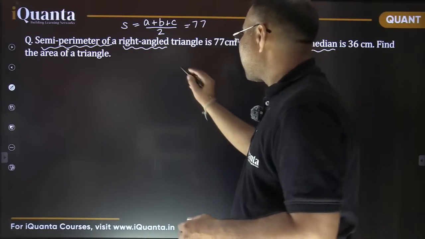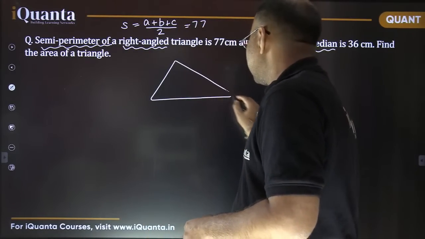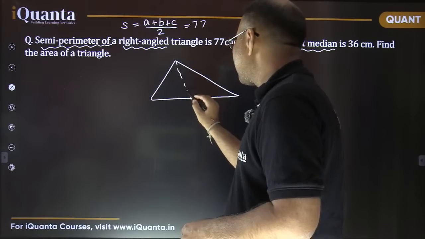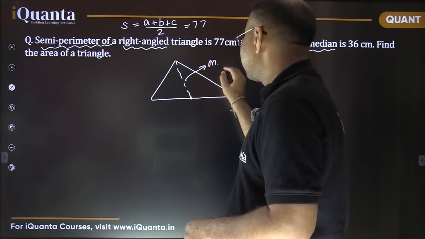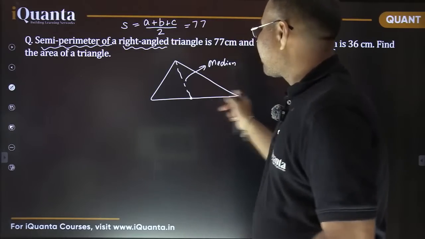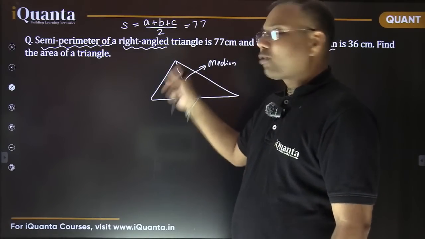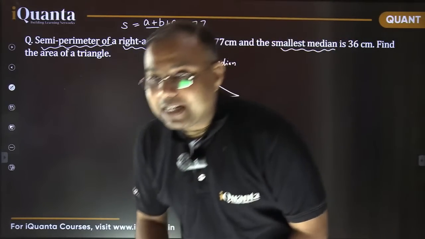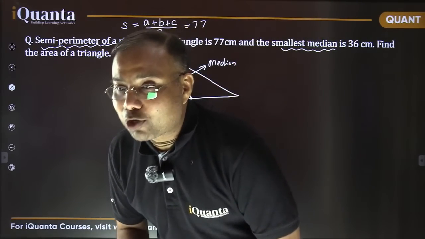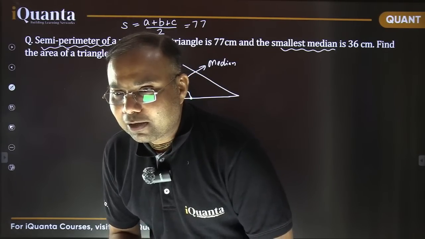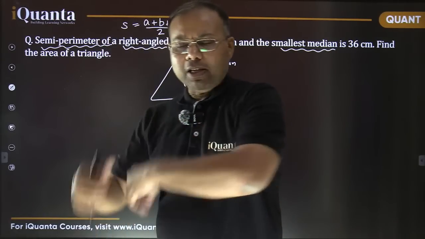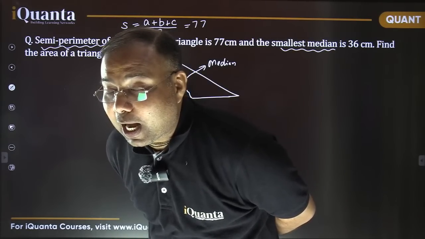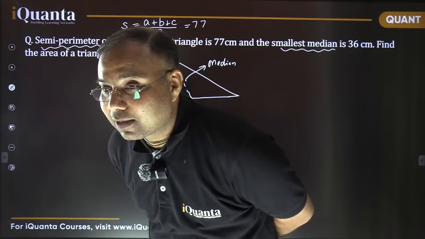For any triangle, a line segment which joins midpoint of a side with the opposite vertex, that is called median. And because in a triangle there are three sides, so from the midpoint of all the three sides we can create a median. So smallest median कहाँ बनेगा? Yes, hypotenuse पर बनेगा, exactly. Will it be perpendicular on hypotenuse? Why you are thinking so? It's not true. Shagun, you are saying half of hypotenuse. How do you say that?